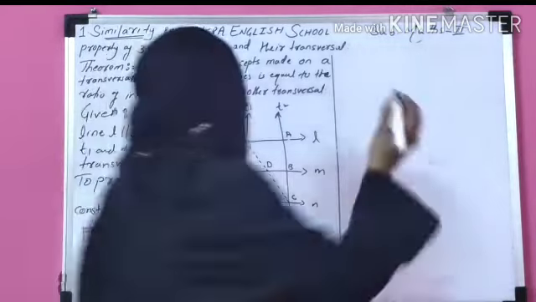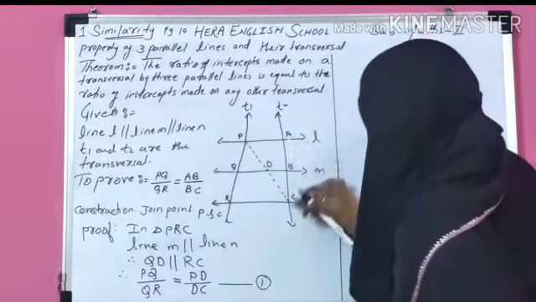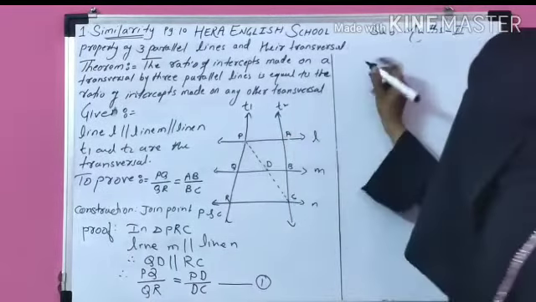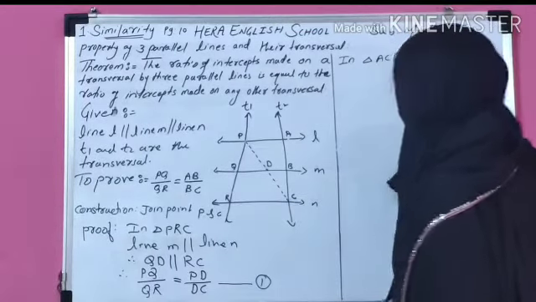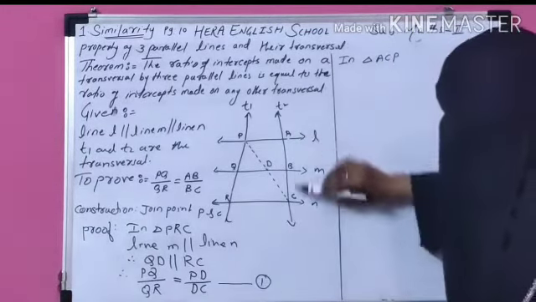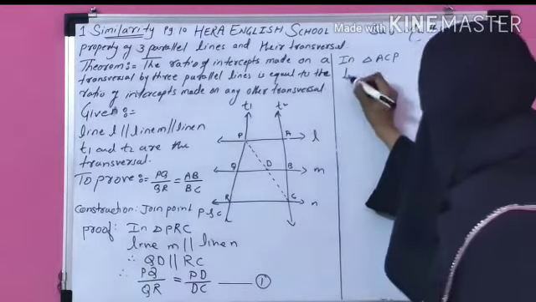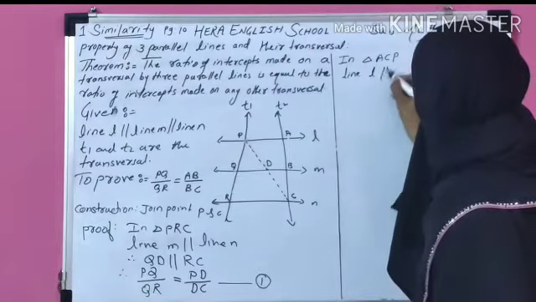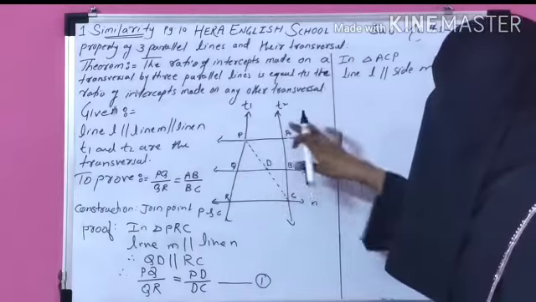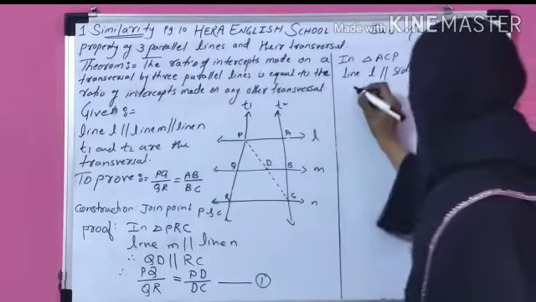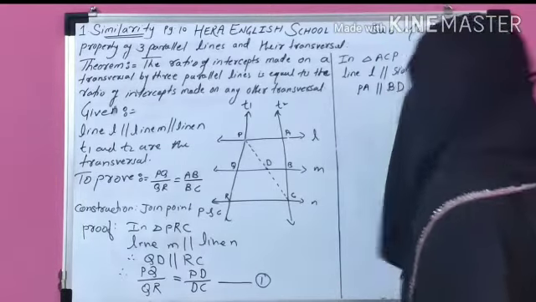Now similarly, take triangle CAP, or you can say ACP. Now in triangle ACP, lines L and M are parallel, that means AC is parallel to BD.